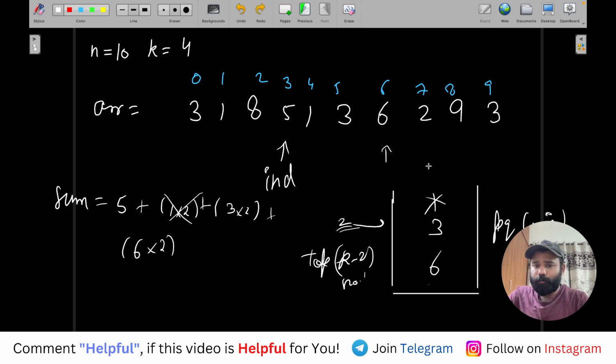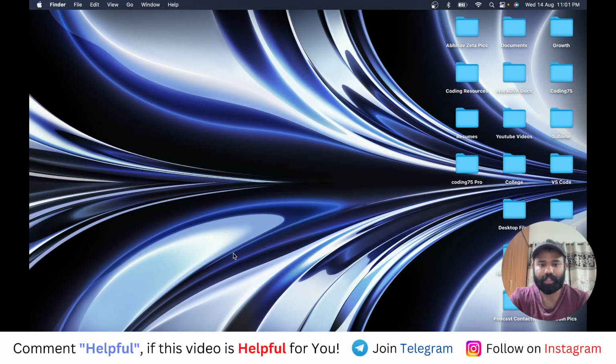And also when I go forward, let's say I went to 2, then before inserting this 2, because already 2 elements have come in our priority queue, I will consider this 2 as the second end of our subsequence. That means this 2 is the second end of our subsequence. Are you getting? So basically what I am doing is...